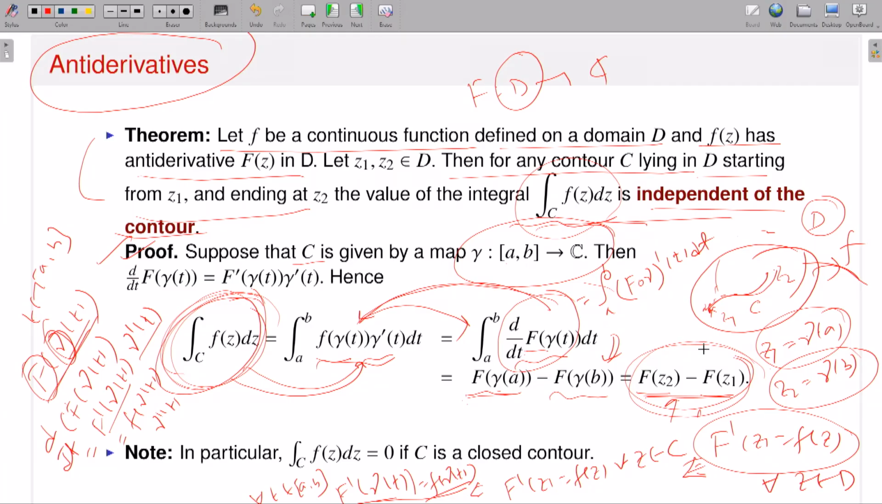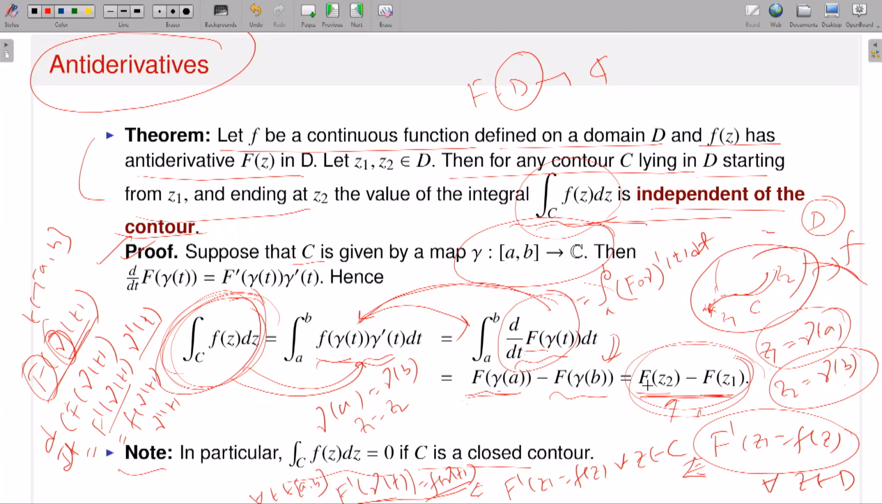Now from this formula, one easy note you can have is that this contour integral is 0 if C is a closed contour. Now if C is a closed contour, what does that mean? That means if C has a parameterization gamma, then gamma of a should be exactly equal to gamma of b. And what are gamma of a and gamma of b? That means Z1 is equal to Z2. Now if Z1 is equal to Z2, then what is the value?